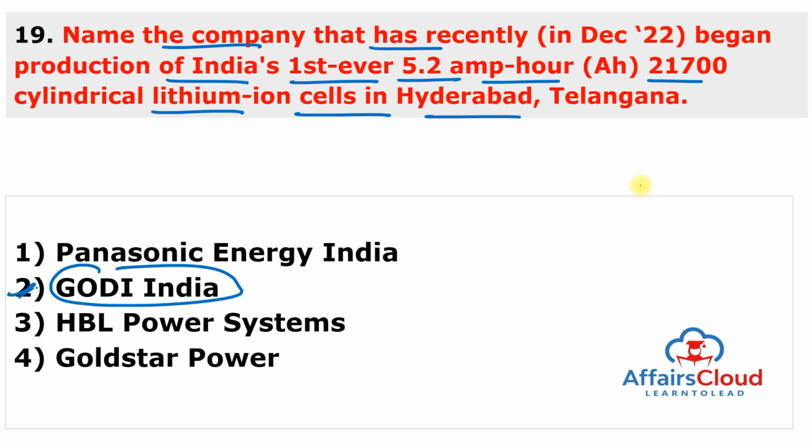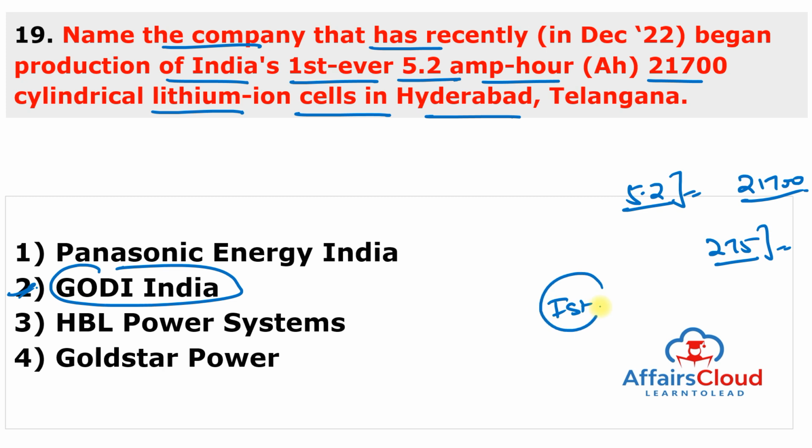Private Limited has begun its production of India's first ever 5.2 ampere hour 21700 cylindrical lithium-ion cells with an energy density of 275 watt-hours per kilogram based on silicon anode technology in its Hyderabad facility, Telangana. And Godi India is the first Indian company to get Bureau of Indian Standards certification to sell homegrown lithium-ion cells. And Godi India has delivered 5.0 ampere hour cells to the top 6 original equipment manufacturers in India, and it is planning to deliver 5.2 ampere hour cells to them in future.